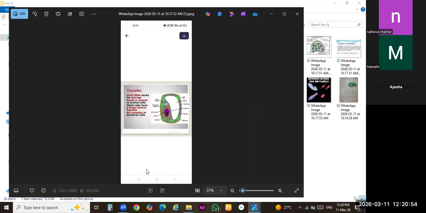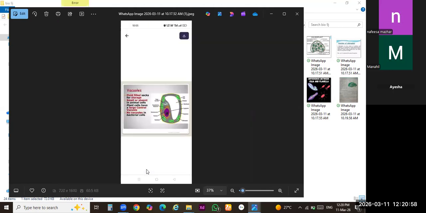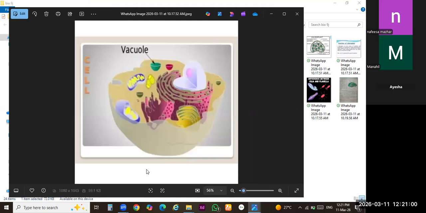I have told you basically plastids are only present in plant cells. These are absent in case of animals. Clear? And there are three types of plastids: chromoplast, chloroplast, and leucoplast. Chloroplast, the name indicates chlorophyll, and it's an autonomous body.